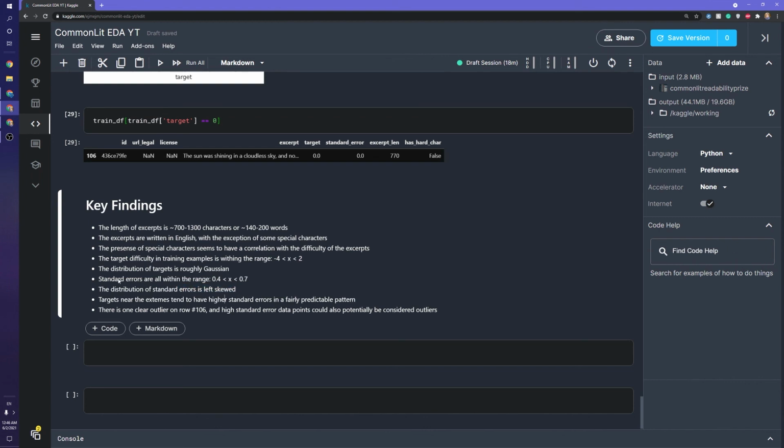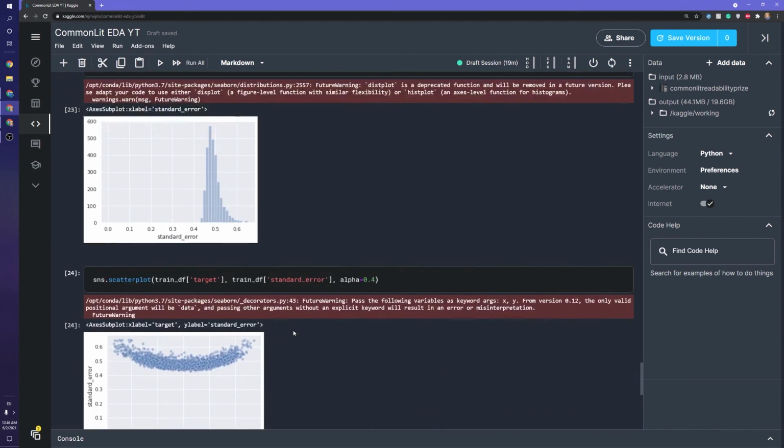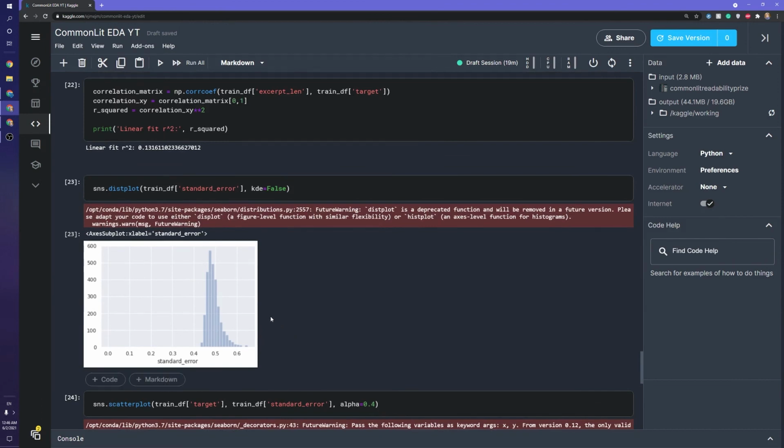Then targets near the extremes, probably the most interesting finding, have higher standard errors in a very predictable pattern. And the last finding is there is a single definite outlier, and some of these other high standard error data points could potentially also be used as outliers. So these are the findings we found from this.